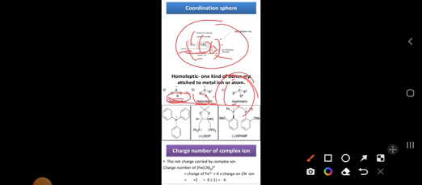Coming to the charge number of the complex ion, how do we represent the charge of the complex ion? Here we have 4 minus outside the square bracket. If we take the iron atom, iron represents a charge of +2. Cyanide represents -6. When we add these two, we get -4 as the charge. This is the charge number of the complex ion.